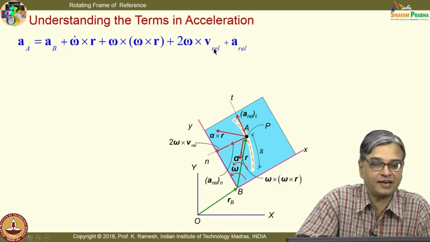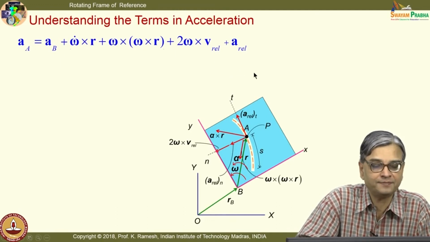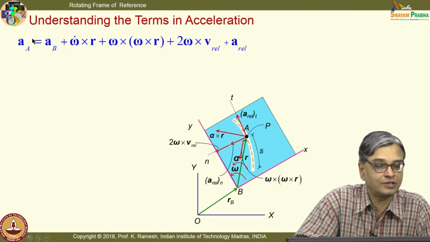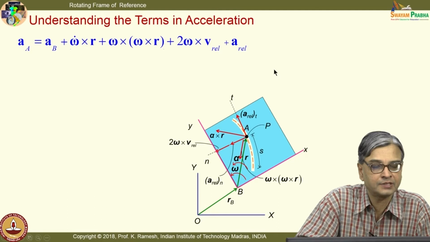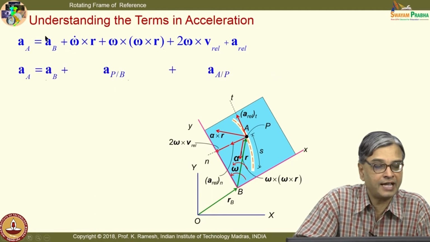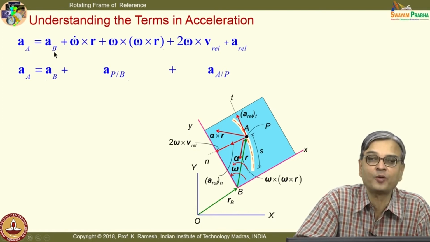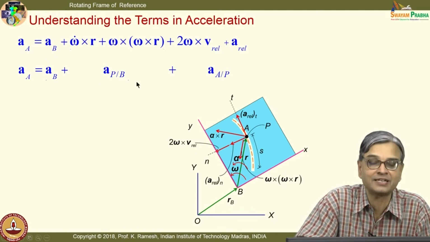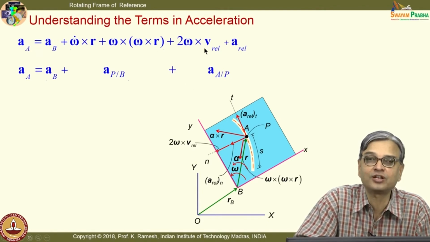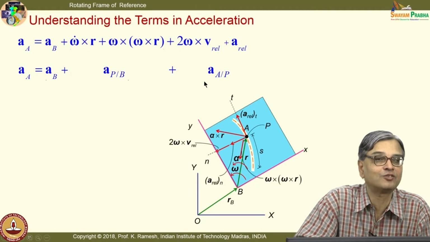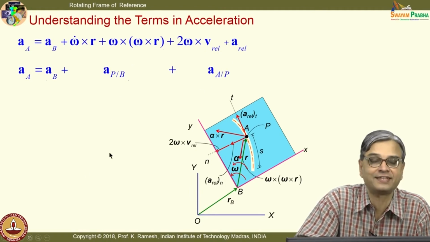So, let us look at the terms involved in this expression, and you should appreciate that this is the absolute acceleration of point A, and a_A/B is your coordinate acceleration. If you understand it that way, then when I change the symbols in my problem, you would be able to interpret this expression correctly. And you have to remember this expression, there is no other go. Some amount of memory is also required, and if you understand it, it is easy.